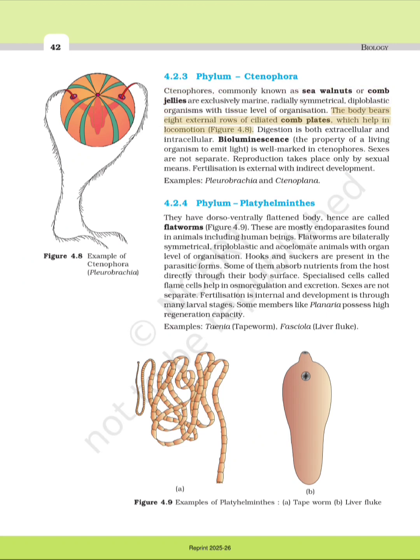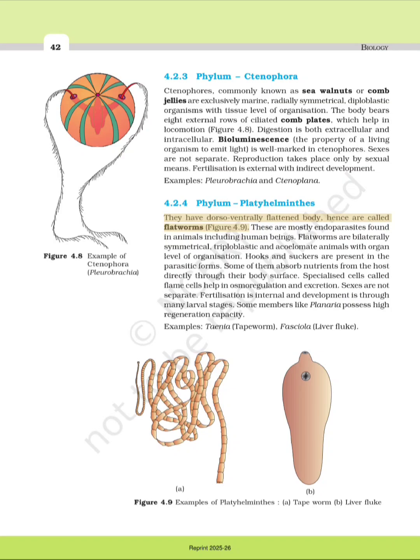organization. The body bears 8 external rows of ciliated comb plates, which help in locomotion, Figure 4.8. Digestion is both extracellular and intracellular. Bioluminescence, the property of a living organism to emit light, is well marked in ctenophores. Sexes are not separate. Reproduction takes place only by sexual means. Fertilization is external with indirect development. Examples: Pleurobrachia and Ctenoplana.